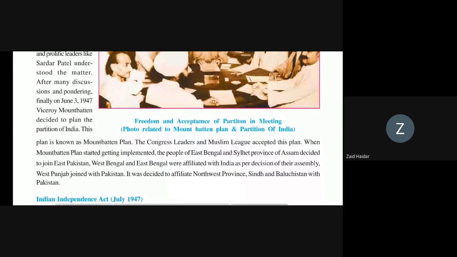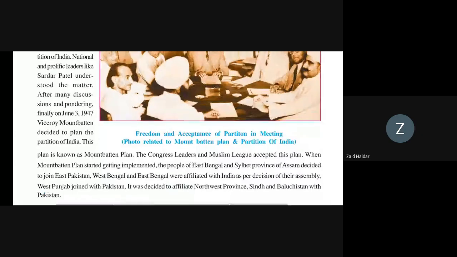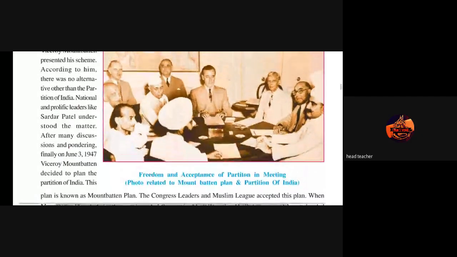When the plan started being implemented, East Bengal and the Sylhet province of Assam decided to join Pakistan. They all started moving to Pakistan and joined with Pakistan. So this plan was known as the Mountbatten Plan. Okay.